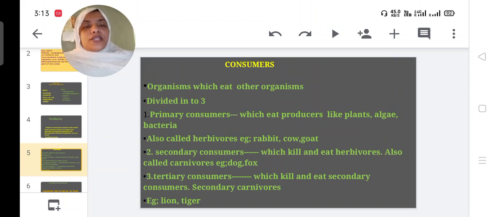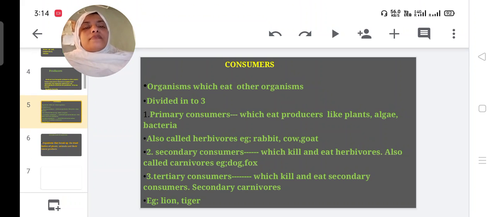Then tertiary consumers, which kill and eat secondary consumers. They are also called secondary carnivores. So primary consumers are called herbivores, secondary consumers called carnivores, tertiary consumers called secondary carnivores. For example, lion and tiger kill fox, dog, cow, etc.